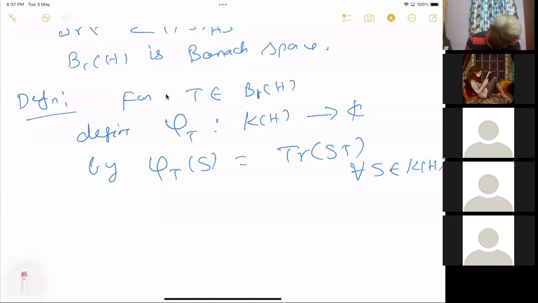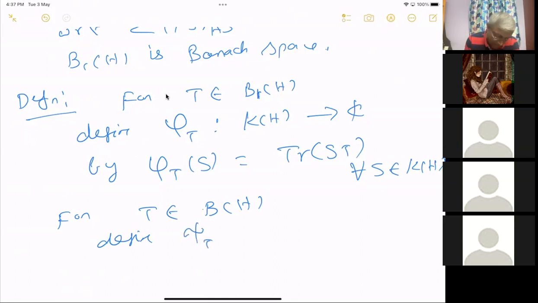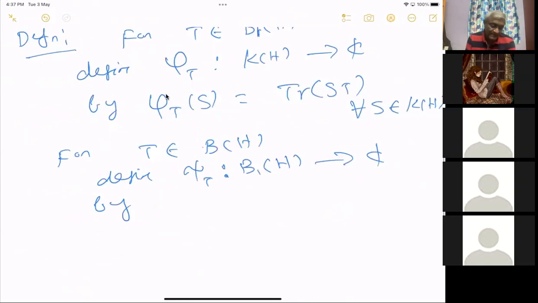Similarly, we want to have the same definition, but on different spaces. So for T in B of H, define chi T from B1H to C. All these things make sense because trace class operators form an ideal.